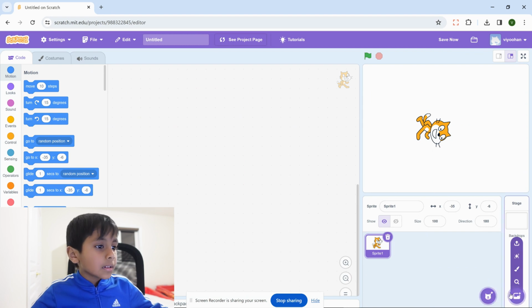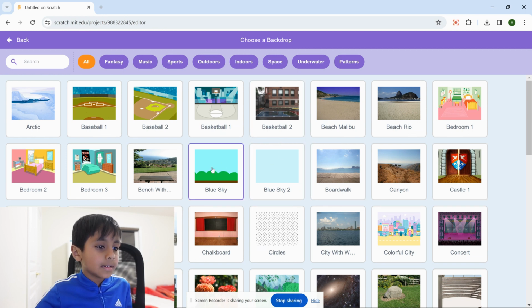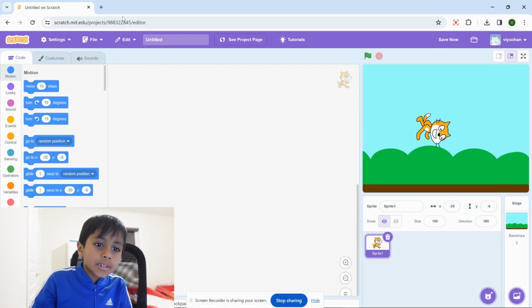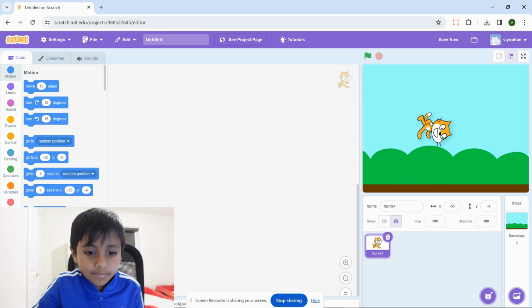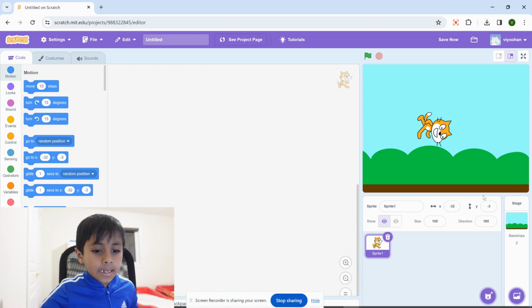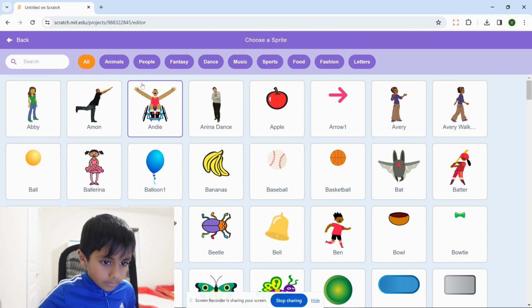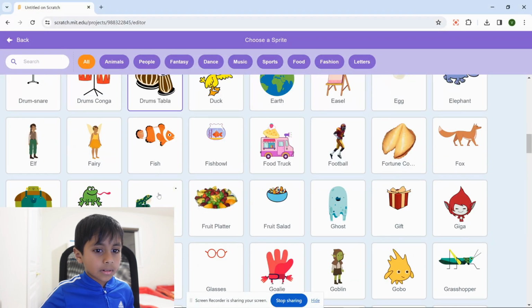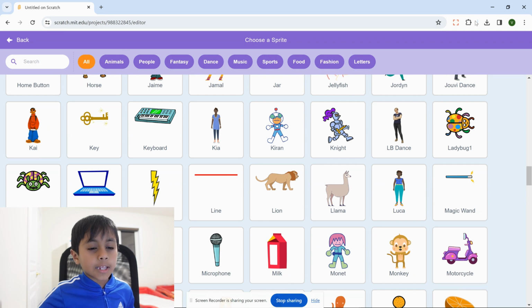So I'm going to choose the sky. And now you see the sky, you see the same backdrop. And here also you can choose another sprite. So I'm going to choose this ladybug.